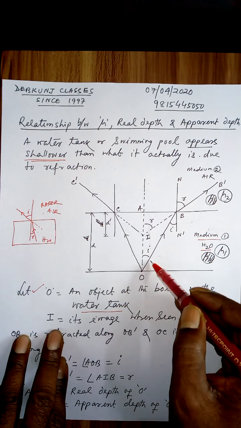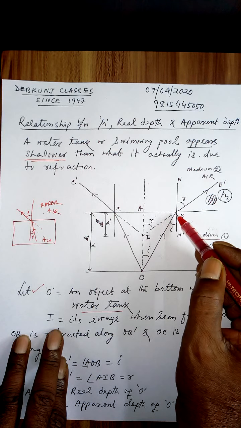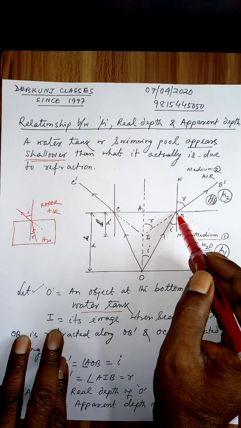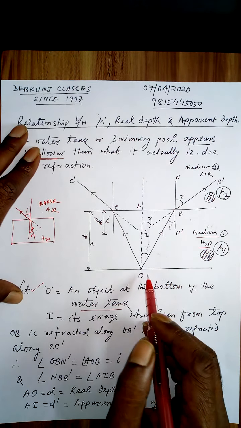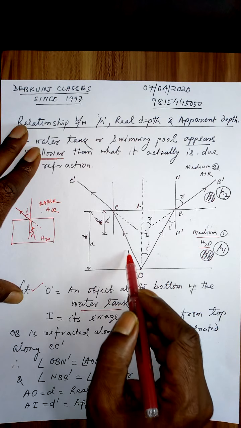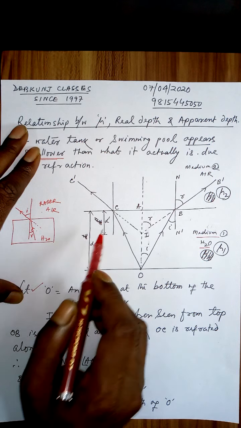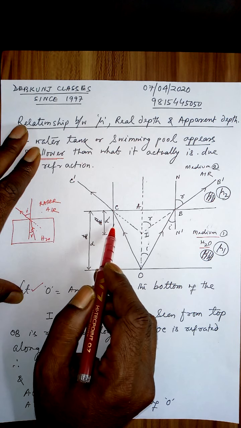A ray of light traveling from here, this is the normal, from the original direction, this bends away from the normal. Similarly, a ray traveling from here, arriving at C, this is the normal. So this is the angle of incidence, which I have not shown here.